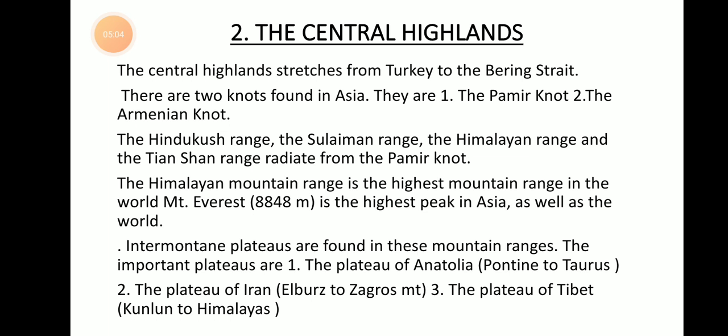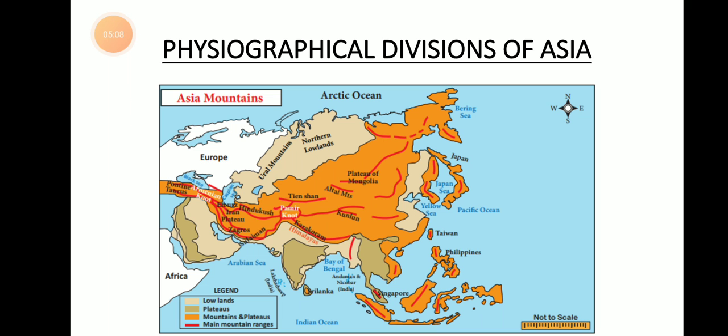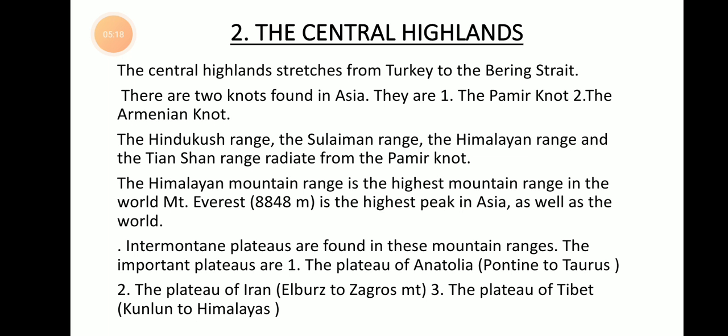Again, go back to the map and look at the orange shade. All these shades are the high mountains of Asia, and they all come under the central highland. This central highland stretches from Turkey in the west to the Bering Strait. So from Turkey up to the Bering Strait, these high mountain ranges are found.